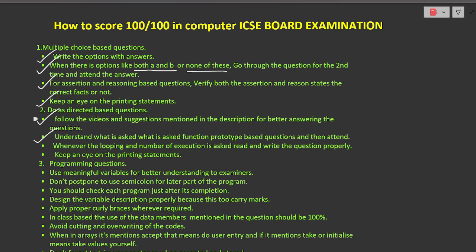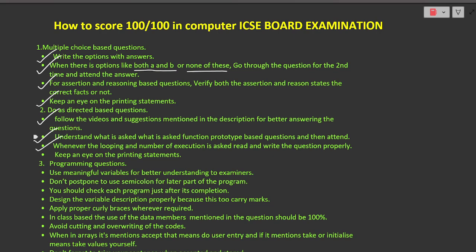If you are looking for a detailed explanation of how to observe and write the answer for this type of number of execution based question, do not worry, I will be mentioning that in the description as well. Please check it out. I have solved some of the questions and some are yet unsolved. You can practice them, and in this way you will be aware of the thorough questions asked by the examiner.